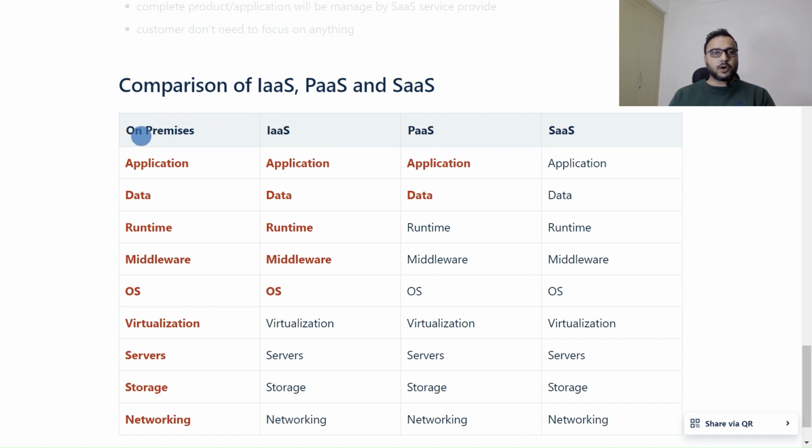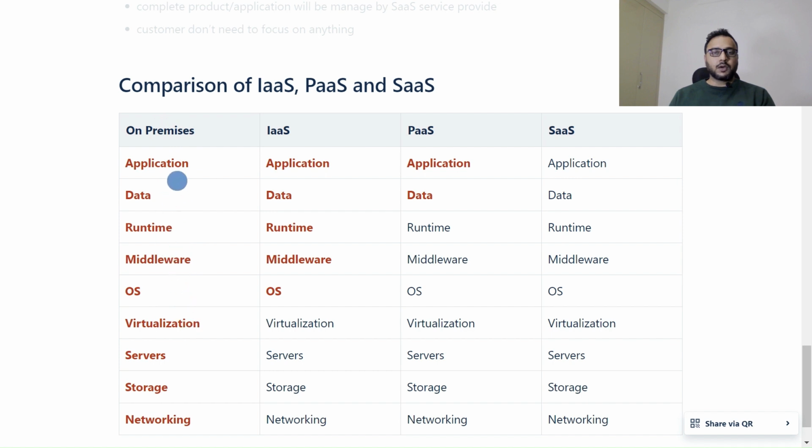If we talk about on premises, it means our private cloud. All of these things, application, data, runtime, middleware, OS, virtualization, server, storage and networking, we need to manage ourselves in on-premises cloud.